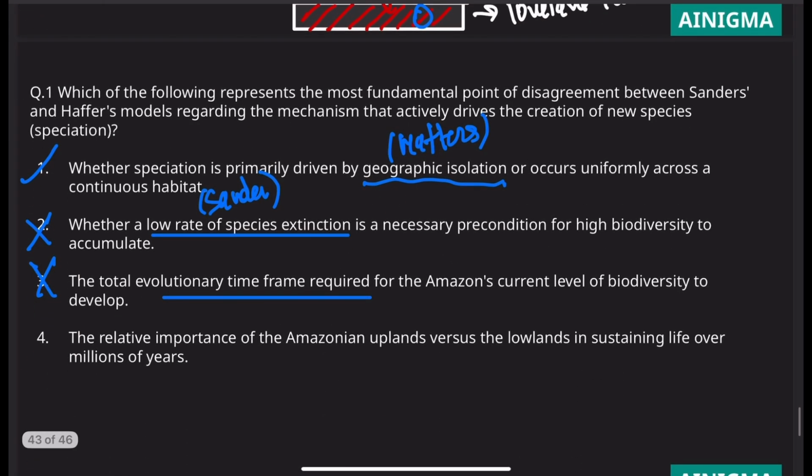Then look at the fourth option: the relative importance of Amazonian uplands versus the lowlands in sustaining life over millions of years. Well, it's not the relative importance of uplands and lowlands that is the point of contention here. If you mark this, you are completely negating the point of Sanders as well. Sanders has to be given importance, isn't it? What is Sanders? The uplands and lowlands have not even been discussed in the Sanders hypothesis. So this is not the point of disagreement. That's why the best option is the first option.